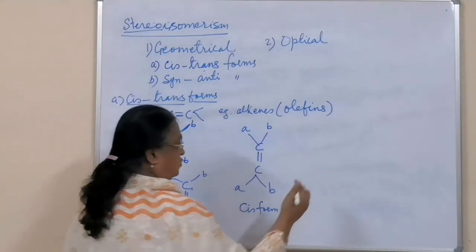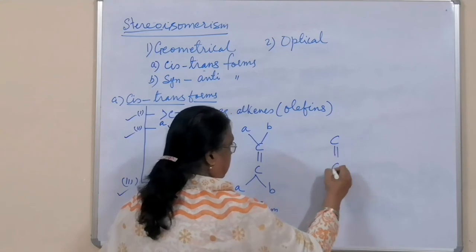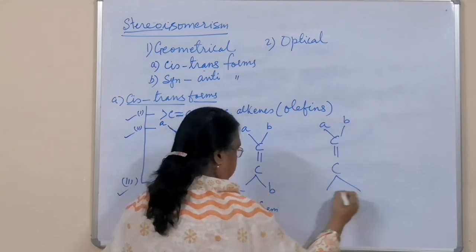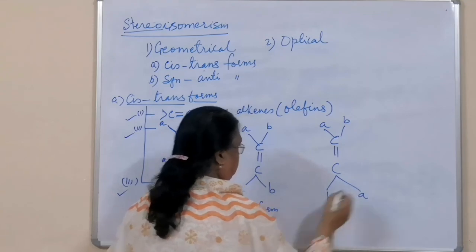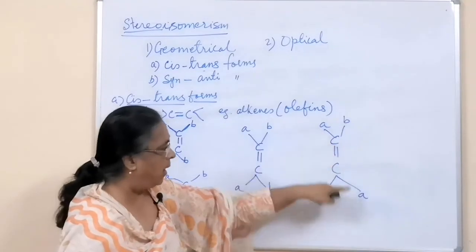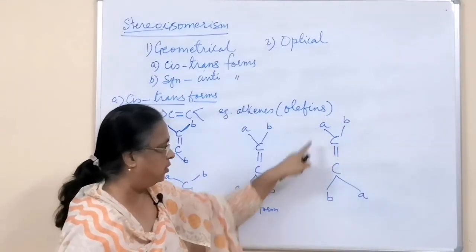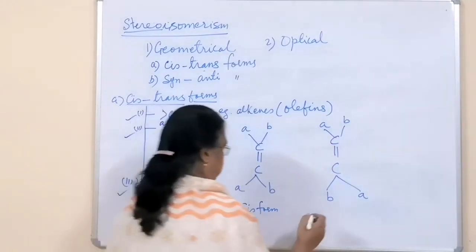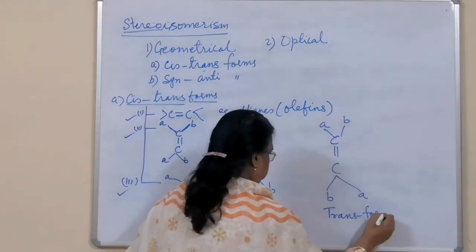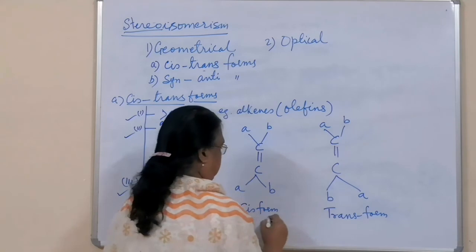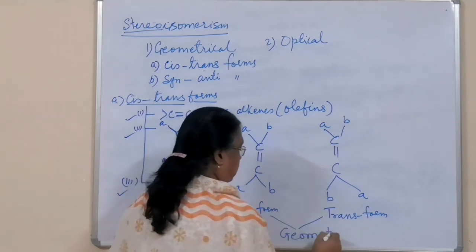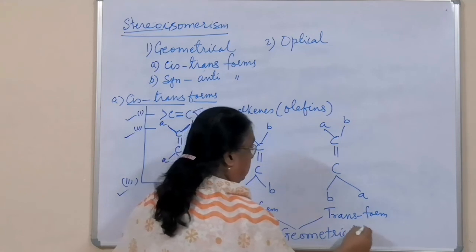And you can make its trans form: A and B, and here it will be B and A. What do you see? Similar groups are on the opposite side. So this form is called the trans form. So the cis form and trans form are geometrical isomers.